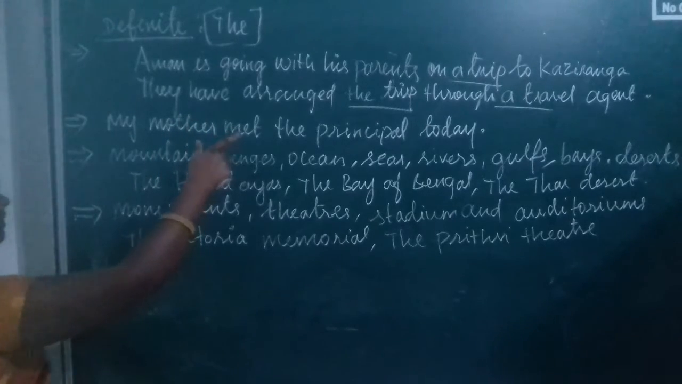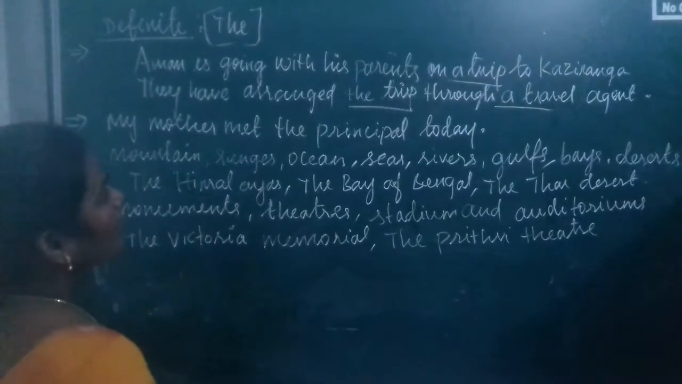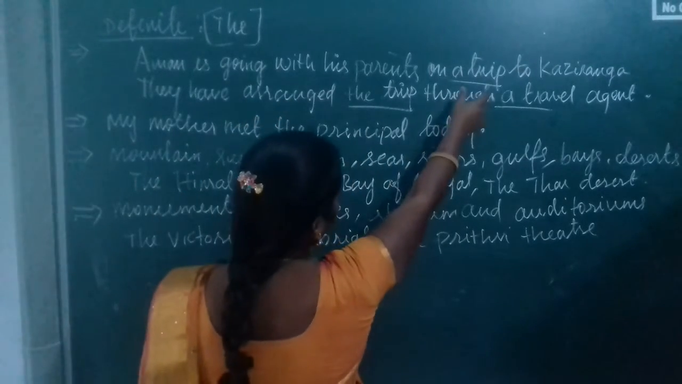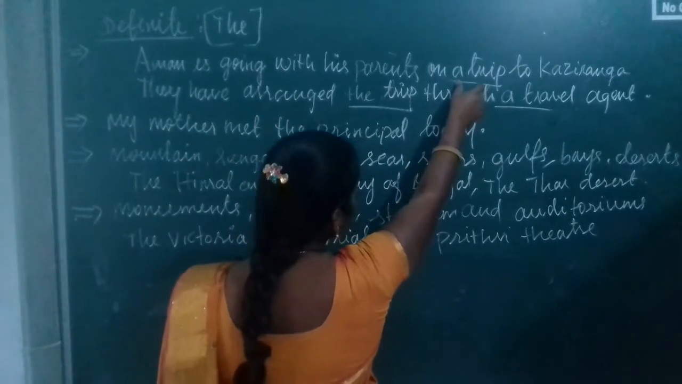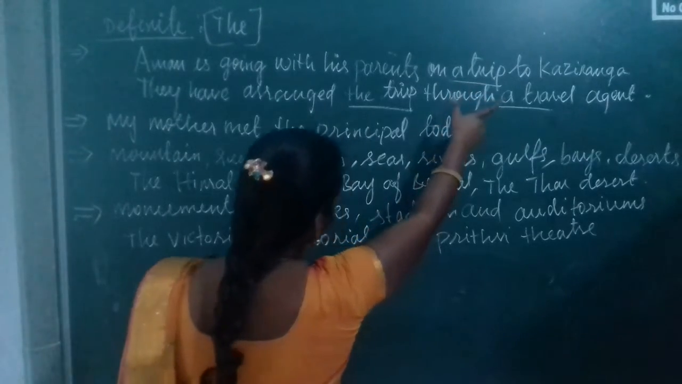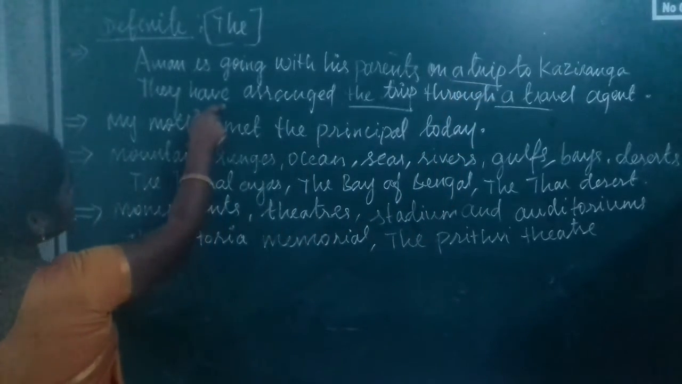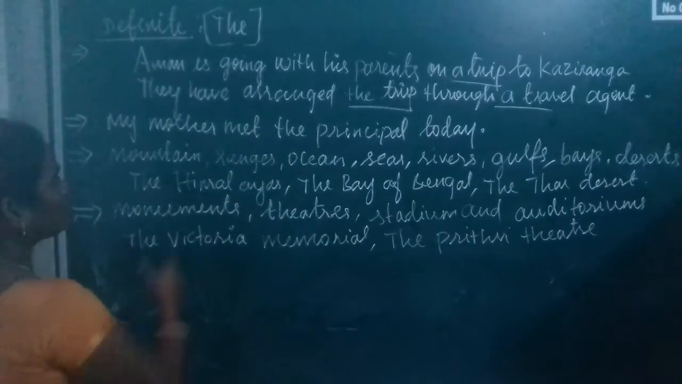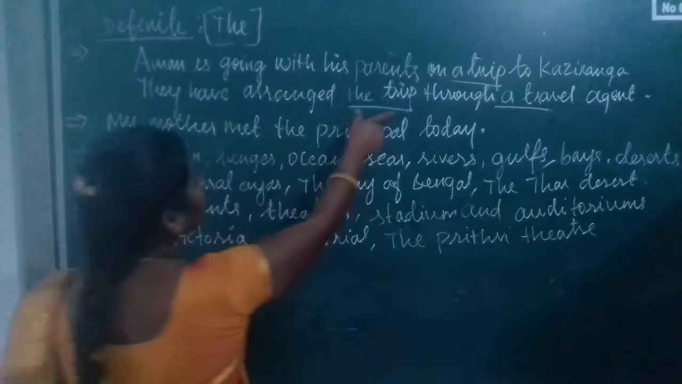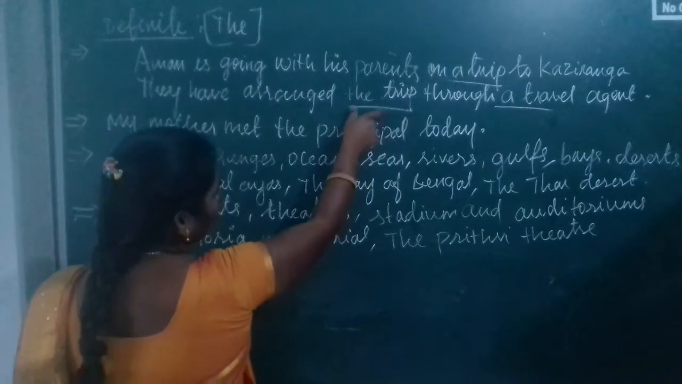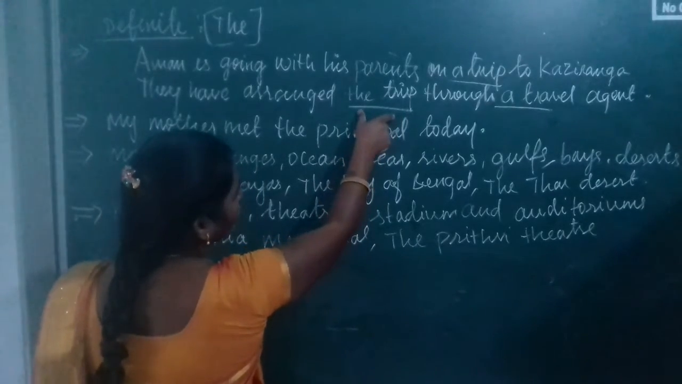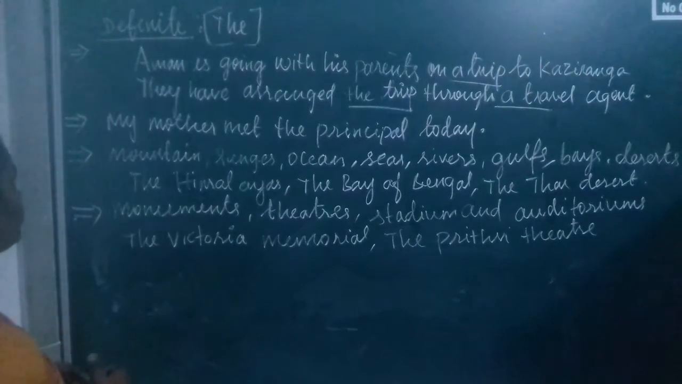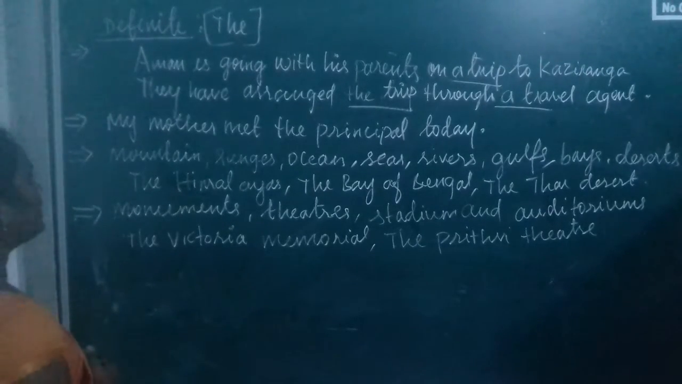Aman is going with his parents on a trip to Hasaranga. In the first sentence I used "a trip" because before I did not speak about it. In the second sentence, they have arranged the trip through a travel agent. In this sentence I used "the trip", so I am referring to that trip which I have already spoken about. Understand how to use the definite article "the".